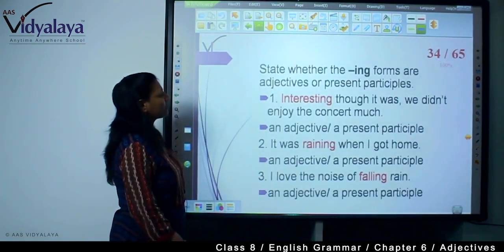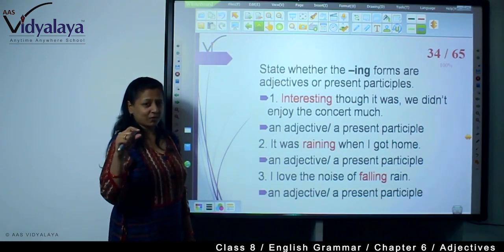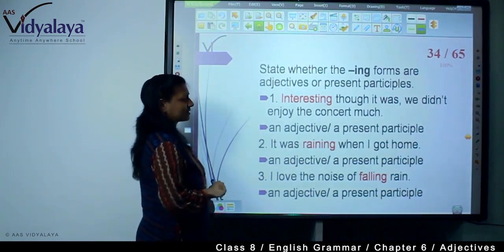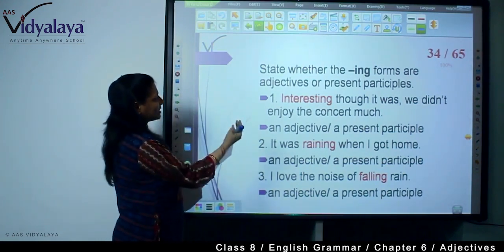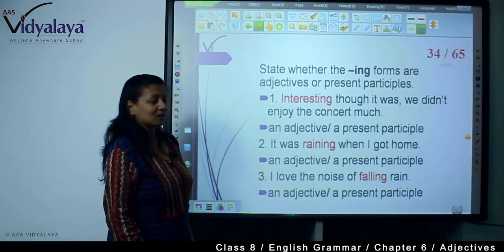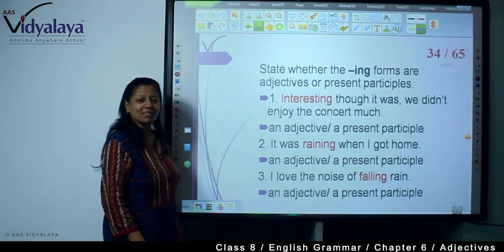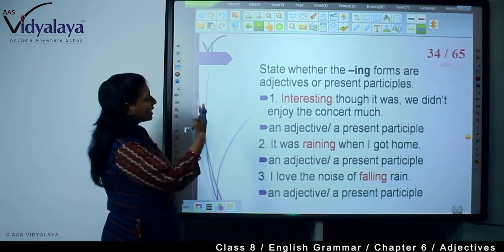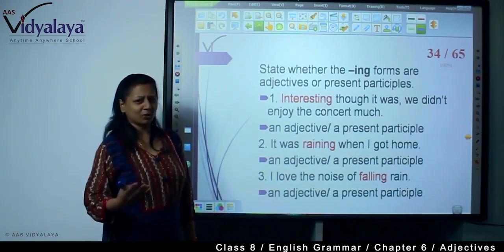Now, state whether the ing forms are adjectives or present participles. Present participle, you see, in a progressive way we get it, right? Interesting though it was, we didn't enjoy the concert much. So, the word interesting is here. You will have to find out whether this is an adjective or a present participle. Whenever it is a present participle, it will be with was or is in a progressive way. Do you find it in a progressive way? No. You think the answer is given there, but I am just giving the clue.